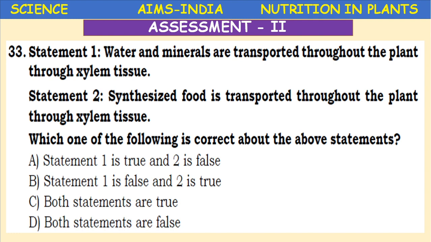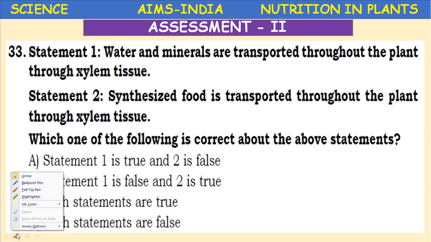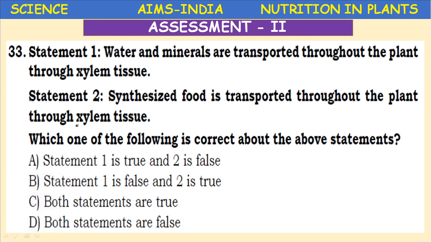Statement 1 is true and statement 2 is false, because synthesized food is transported throughout the plant through phloem tissue, but in statement 2 xylem tissue is given, so it is wrong. So the first option is correct. Water and minerals are transported through xylem tissue, so this is correct. Statement 1 is true and the second statement is wrong.